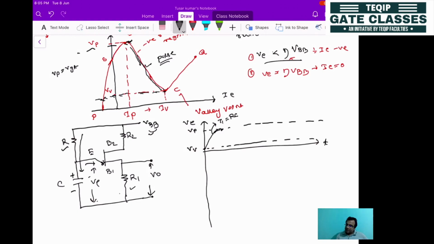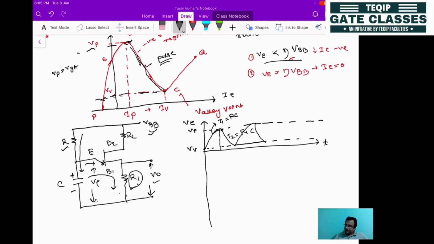Now the capacitor will be discharged through this path, through this resistance R1, up to the valley point. This is T2, so T2 will be decided by R1 and C, so T2 is equal to R1 C. Then the cycle will repeat.